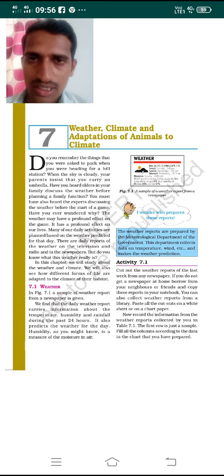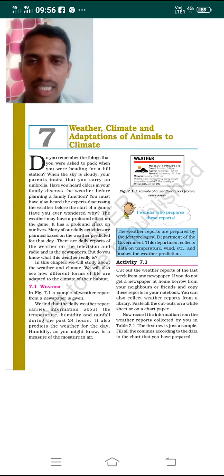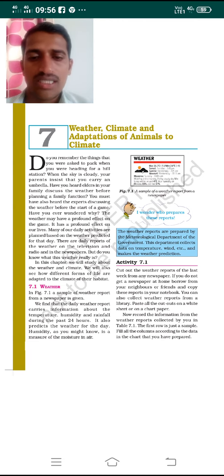In today's chapter, we are going to learn what is weather, what is climate, what is the difference between weather and climate, and how different life forms depend on or are adapted to the different climate of their habitat. So first, let us understand what is weather.